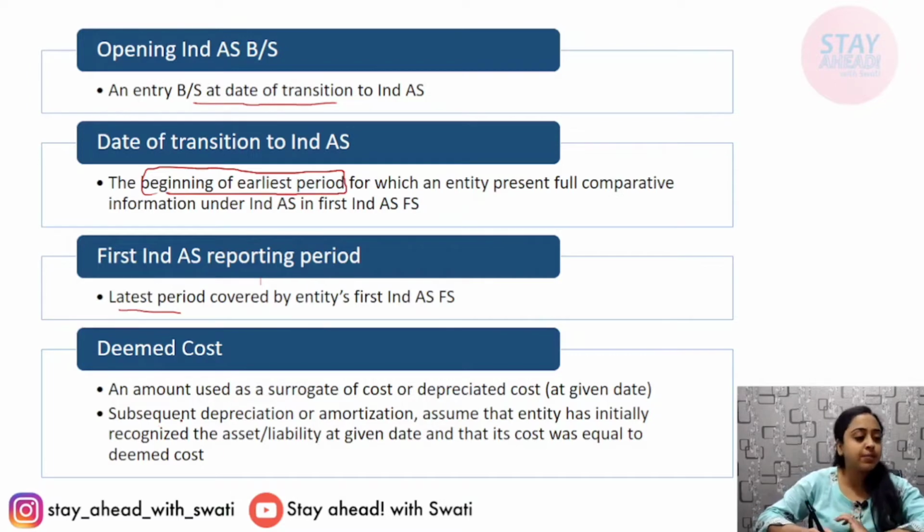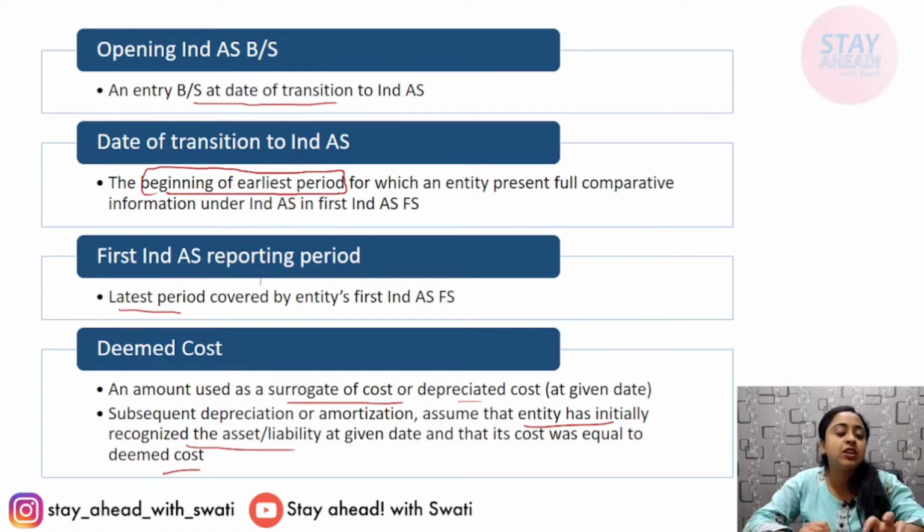Deemed cost, another concept comes here. It includes surrogate of cost or depreciated cost other than WDV add-on. For example, any revaluation, any other cost will also be added and known as surrogate cost. Subsequent depreciation and amortization will be done assuming that the entity has initially recognized the asset and liability at the given date, that is, cost was equal to deemed cost. So it will be considered that the existing cost includes all the other costs and no other adjustments are needed, and that will be considered as equal to deemed cost. No other adjustments are required.